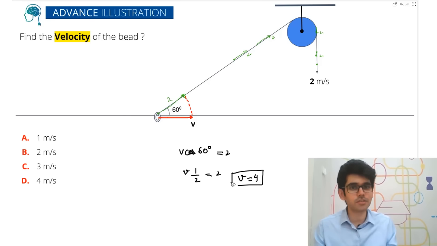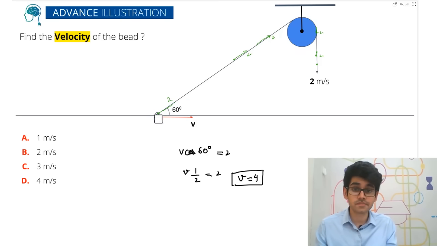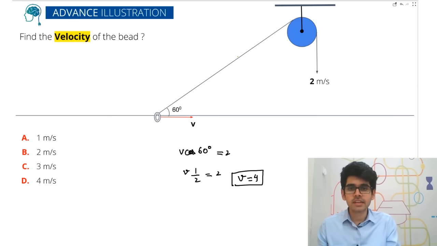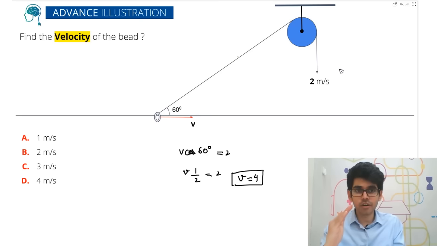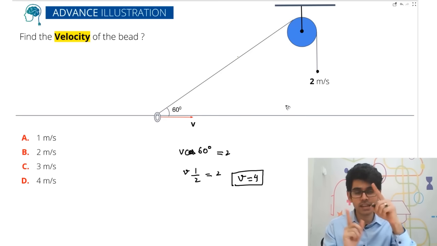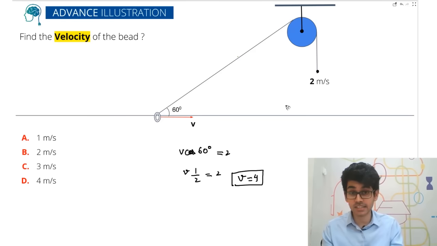So this is one way of solving this problem. There is another way of appreciating the solution for this. The other way is not that straightforward, but again very simple to understand. It is something like this. What is the velocity of the ends of the string? Now the string's length will not change. It is an inextensible string.